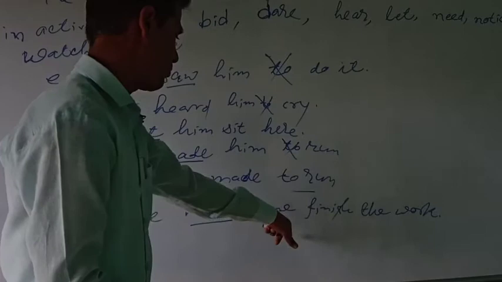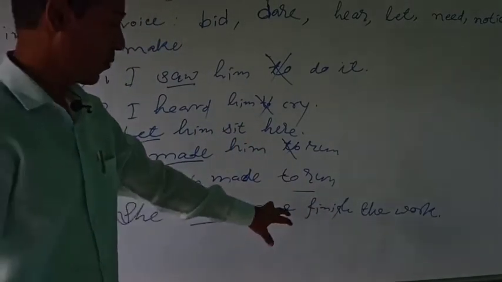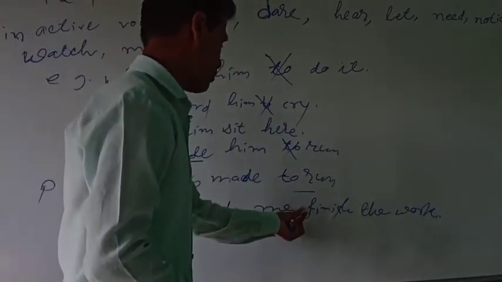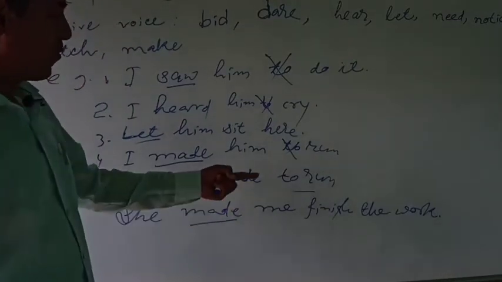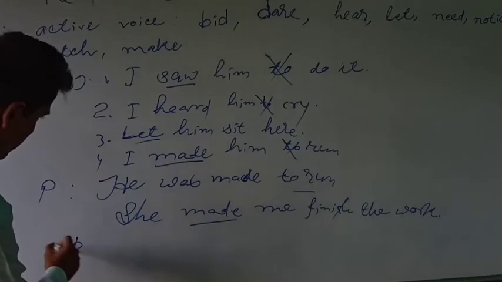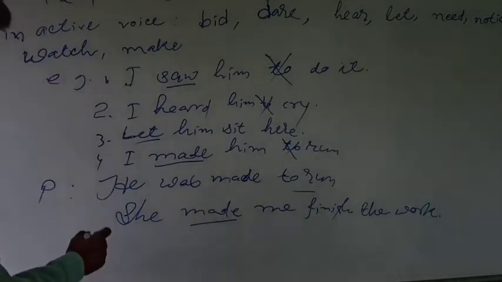So we don't write to here. She made me to finish the work is not correct, so we have not put to here. We have written the infinitive finish without a to after make. This is active mode, but if you write the very sentence in passive mode, I was made.